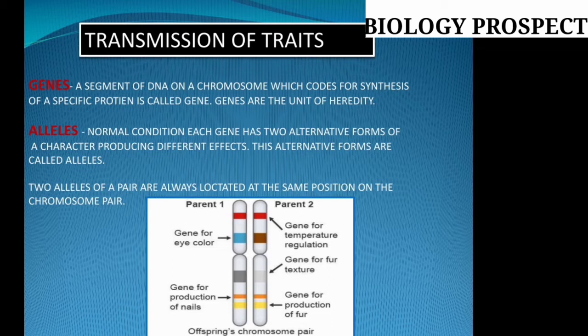The gene is the unit of heredity, meaning the gene contains the hereditary part which is passed over from the parents to the next generation of offspring.